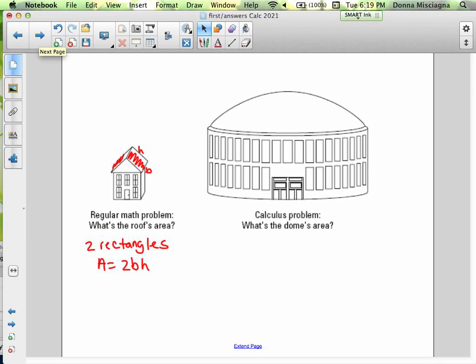A calculus problem. What's the dome's area? All right, so now you see we have a more complicated problem. Right? We can't just take one measurement and be able to plug it into a formula. But with calculus, we can find that dome's area. And we'll do problems like that.